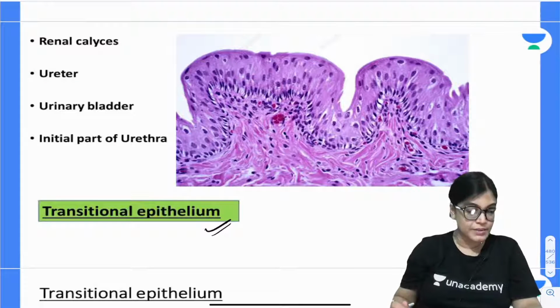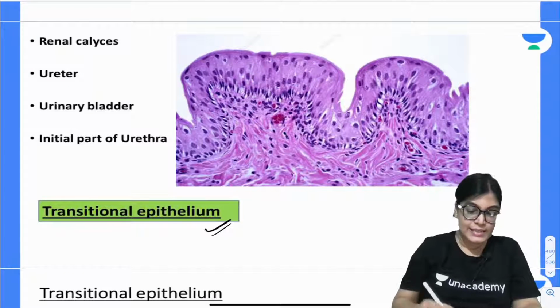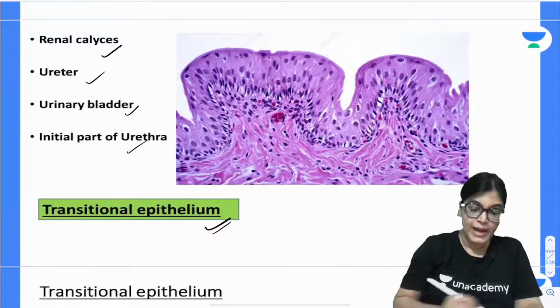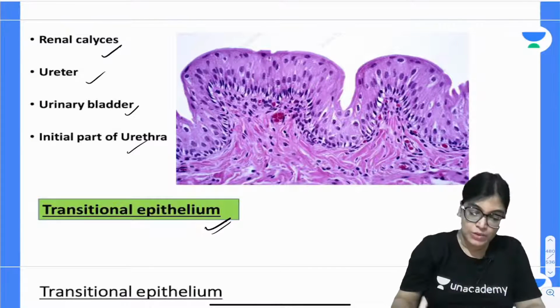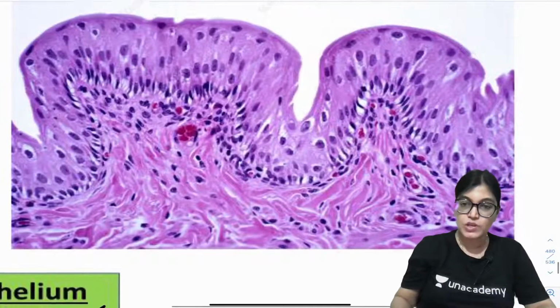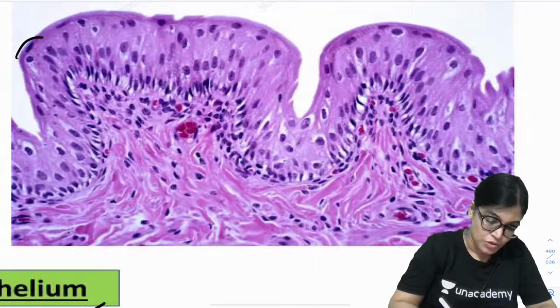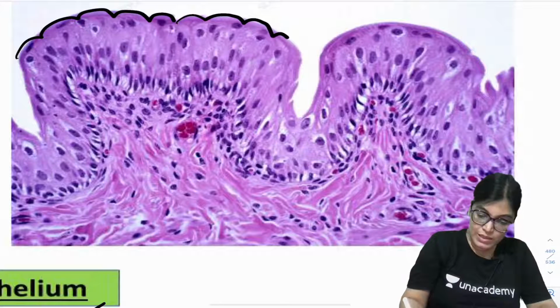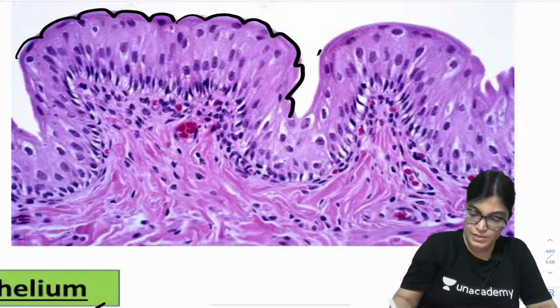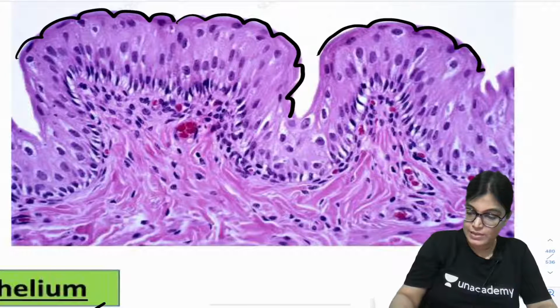So the examples are renal calyces, ureter, urinary bladder, and the most initial part of the urethra. Only in the prostatic urethra do we have transitional epithelium. The epithelium you are seeing here is transitional epithelium. The outermost cells, as you can see, are ballooned umbrella cells. So the outermost cells are umbrella cells, as you can see here.